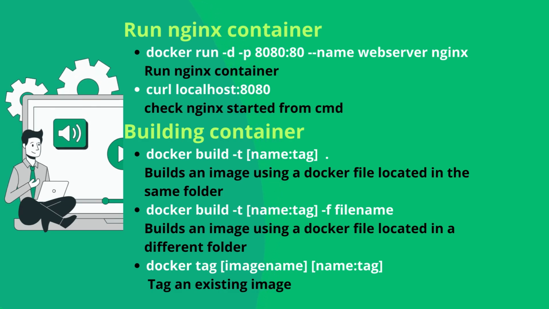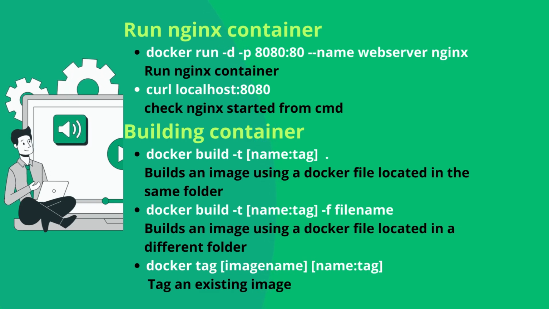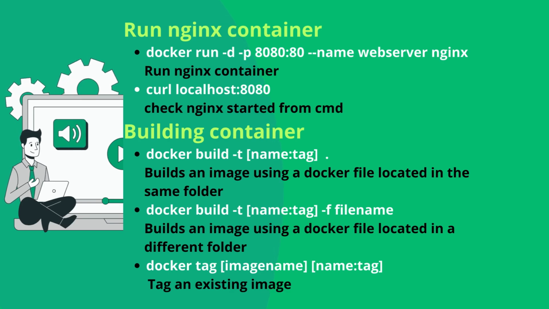Building container. docker build -t name: tag builds an image using a Dockerfile located in the same folder. docker build -t name:tag -f filename builds an image using a Dockerfile located in a different folder. docker tag image_name name:tag: tag an existing image.